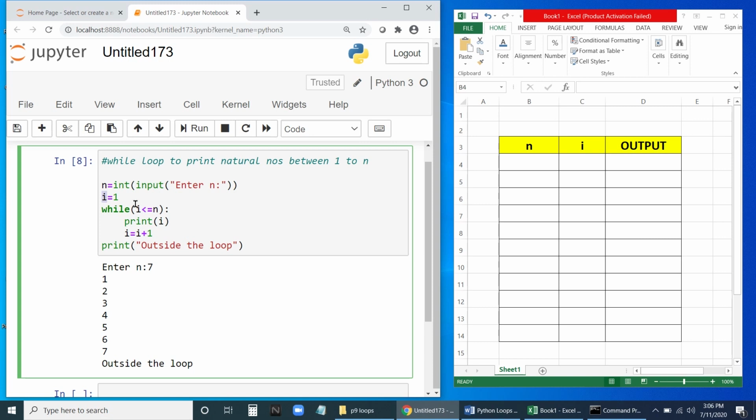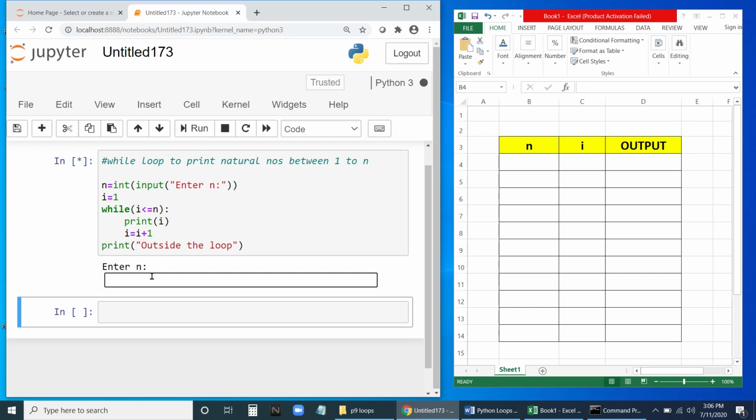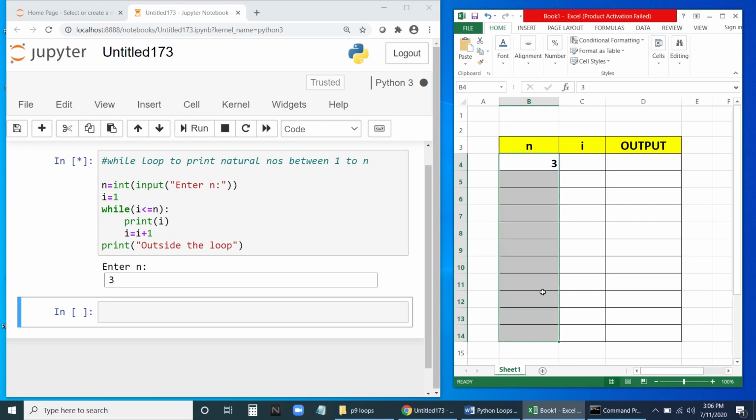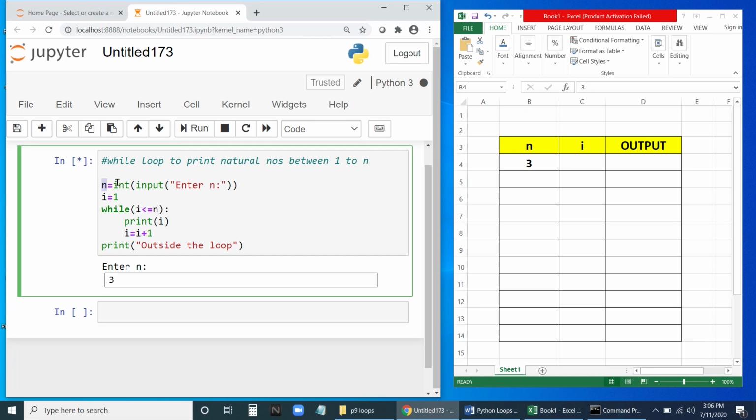Fine. So let us say the user will enter, let me run this one again. Let me enter 3. If I enter 3, now n will become 3. Why will it become 3? Because we are going to enter 3 here. That 3 will come here in n, so it will convert to integer. N will be 3 now. Okay, remember this.